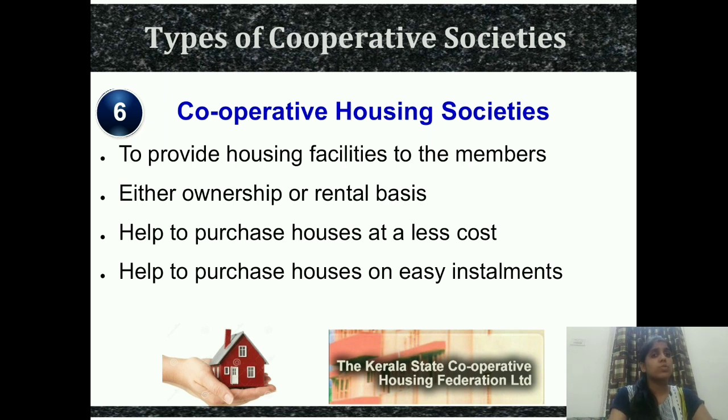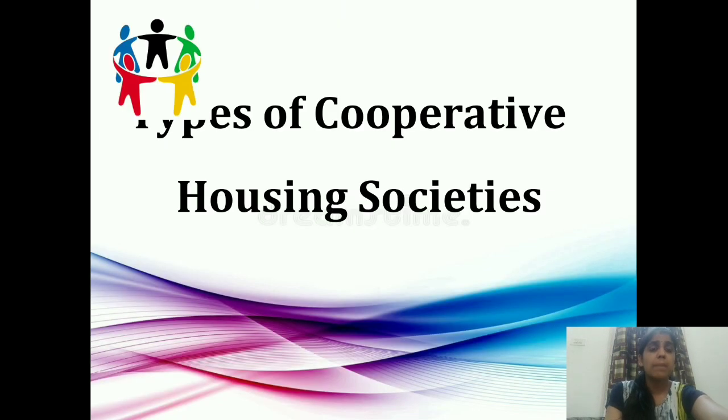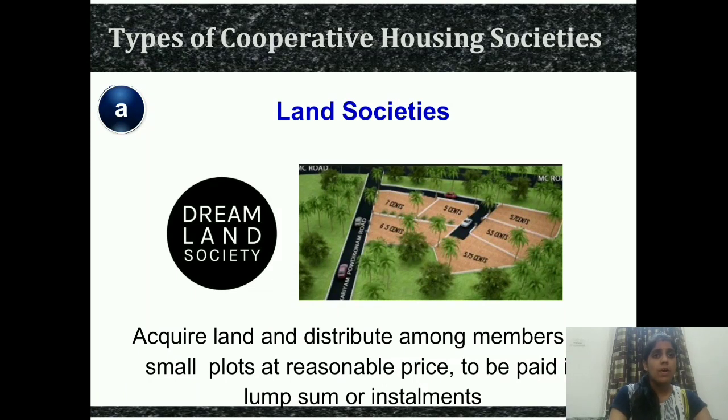Now if you purchase a house from these types of societies, your rate will be less. And they help to purchase a house on easy installments. It means on EMIs you can set up and purchase. So this is the cooperative housing society. And now the last thing is types of cooperative housing societies. So see what types of cooperative societies are.